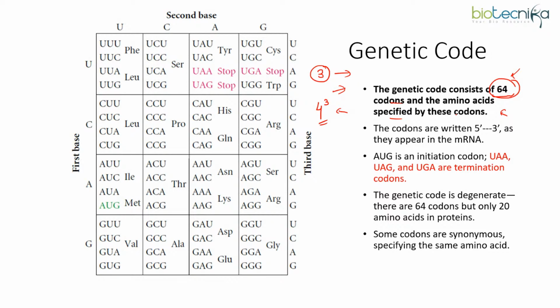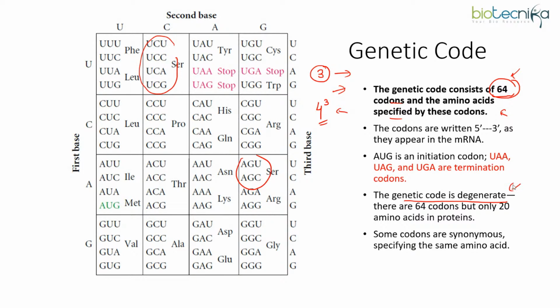So you will find that there could be more than one codon. Here you could see for serine we have 6. Like this there could be 2, there could be 3, more than one codon coding for one amino acid. That is known as the degeneracy property. This is important, so please highlight it and note it down.